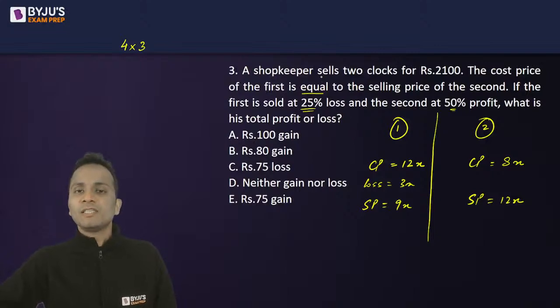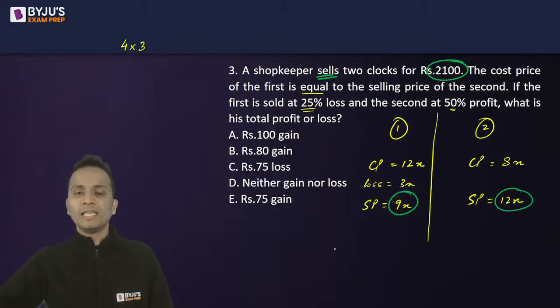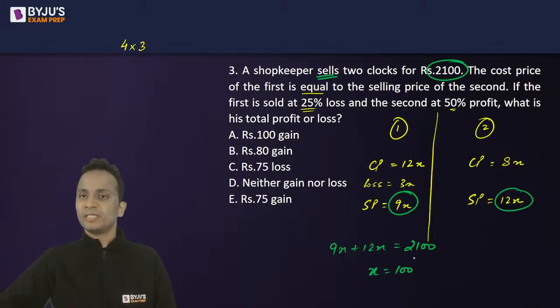First statement says the shopkeeper sells two clocks for 2100. So the selling price sum, 9x plus 12x, is equal to 2100. So the value of x comes out to be 100. Done. So we'll have to find out the total profit or loss.